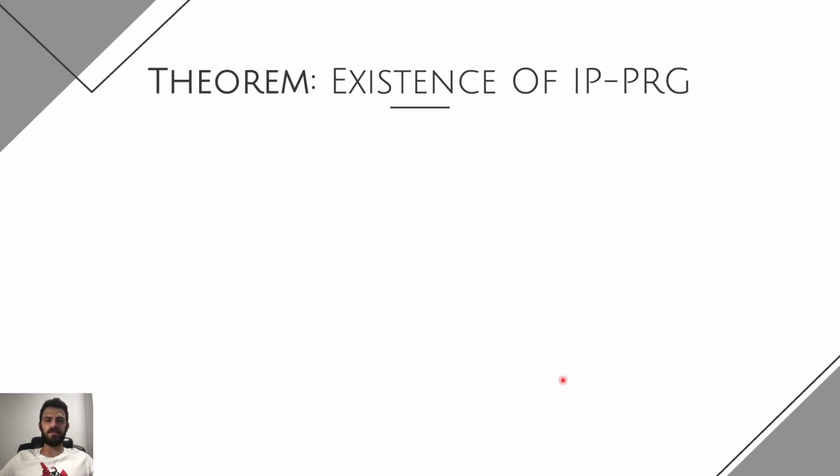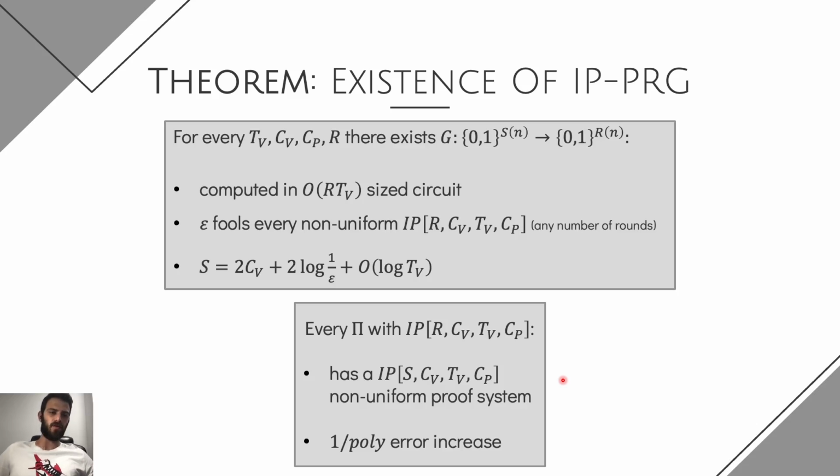We prove the existence of such interactive proof PRGs as we've defined before. Our first theorem says that for every such functions, TV, CV, CP, and R, we show the existence of a G, a stretching function from S bits to R bits that can be computed in polynomial time, and that epsilon-fools every non-uniform interactive proof with those parameters for any number of rounds. The length of the seed of this PRG is proportional to the communication plus log 1 over epsilon, where epsilon is the error term that the interactive proof gets added to.